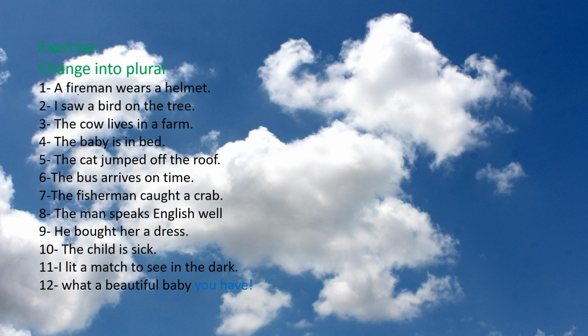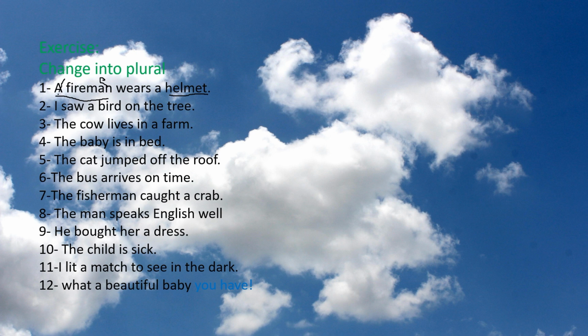Okay, let's answer these questions. Change into plural. I will look for the nouns and change them to plural form. Okay, a fireman wears a helmet. A fireman, it's a noun. Helmet, it's a noun. Fireman will be firemen. It is irregular plural.